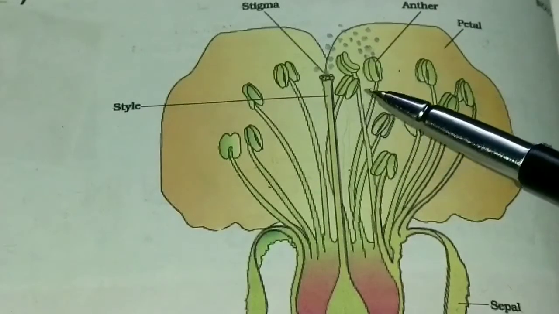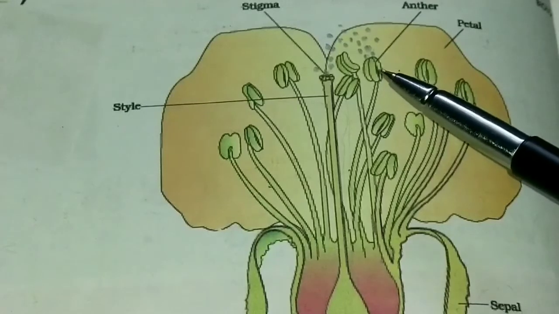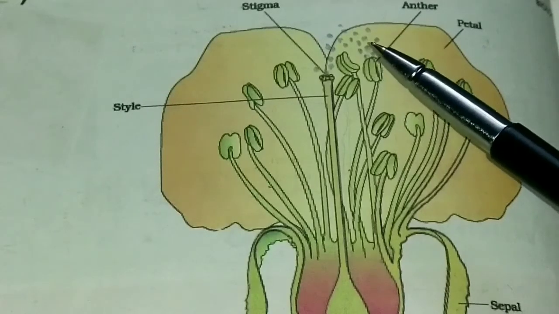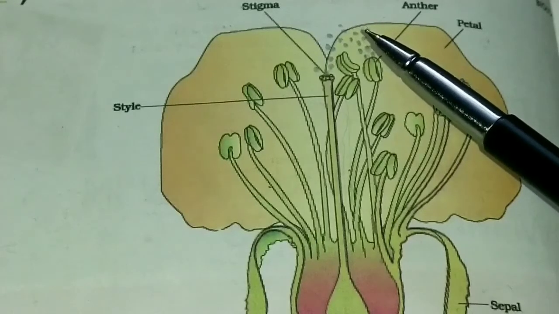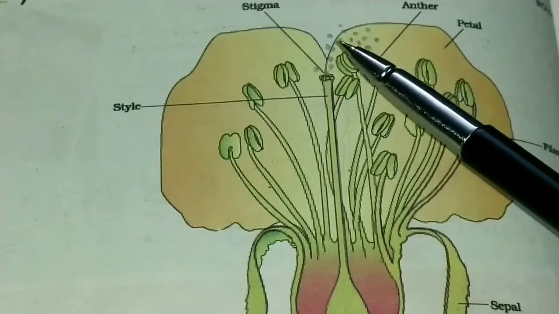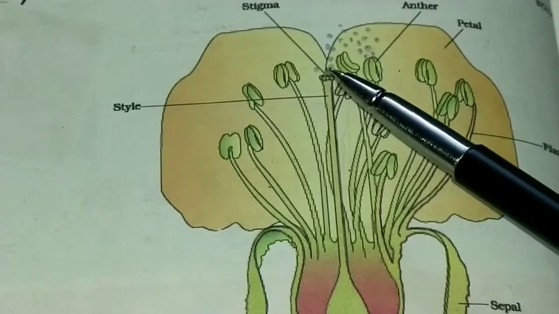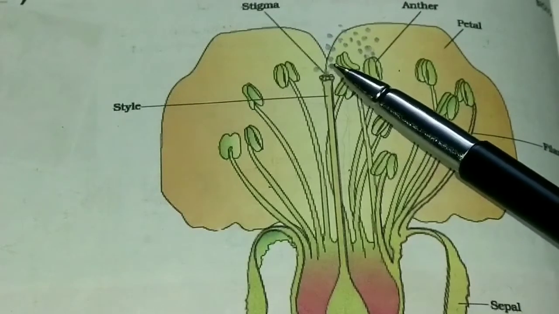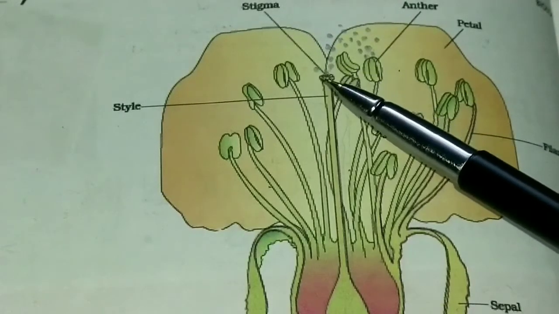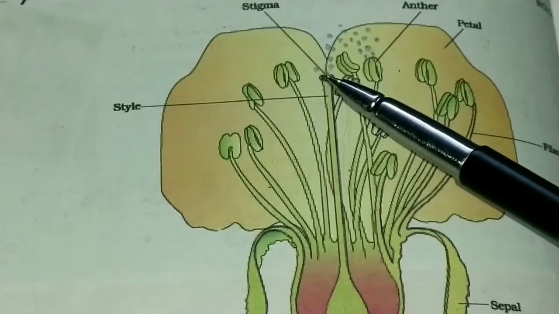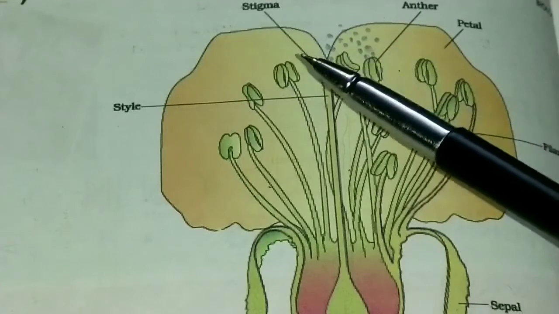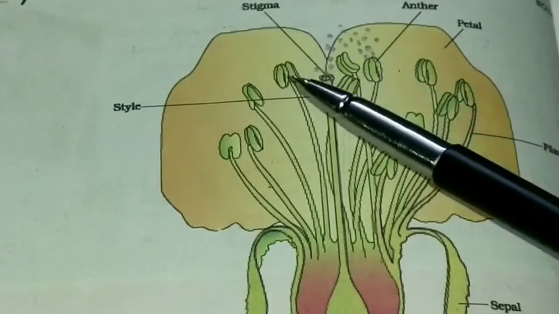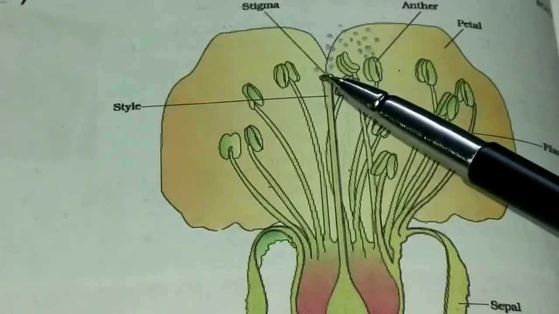In this case, the anthers release their pollen grains after maturity, and these pollen grains settle over the surface of their own stigma. That type of pollination is known as autogamy.